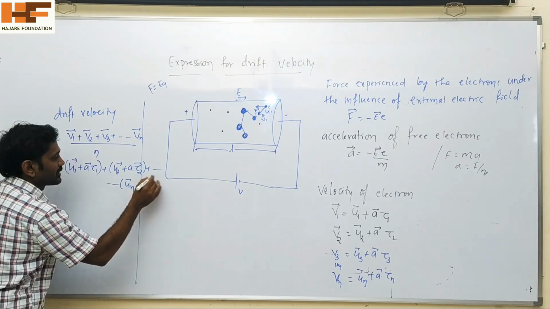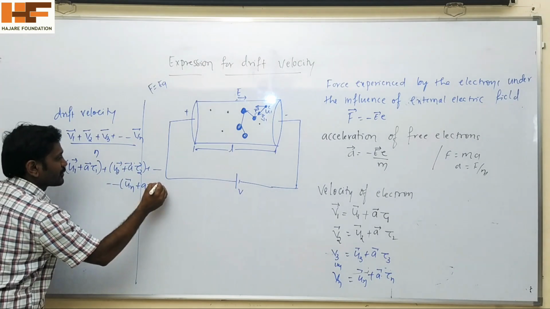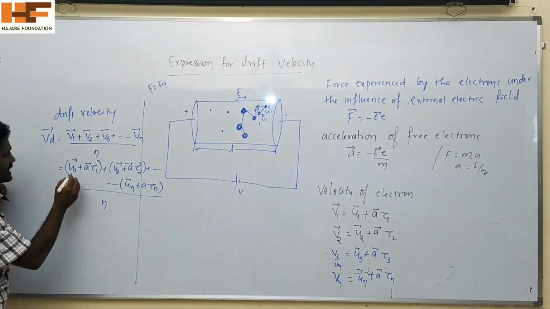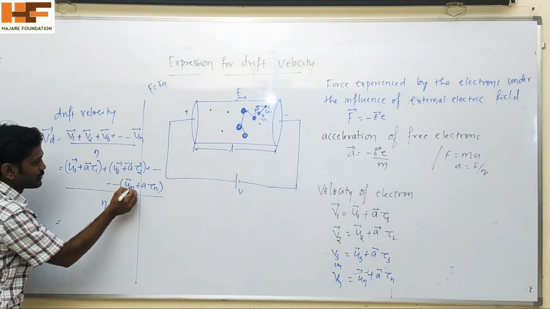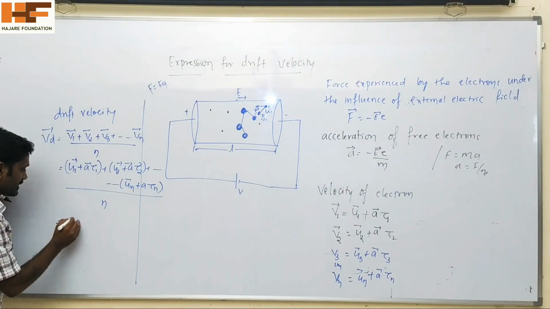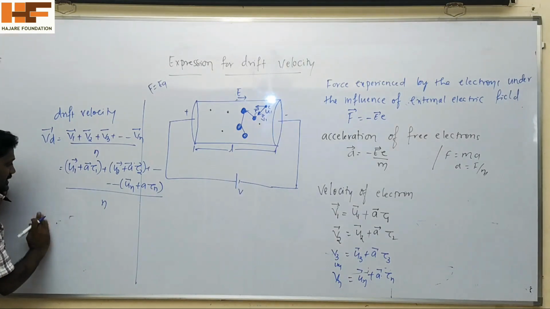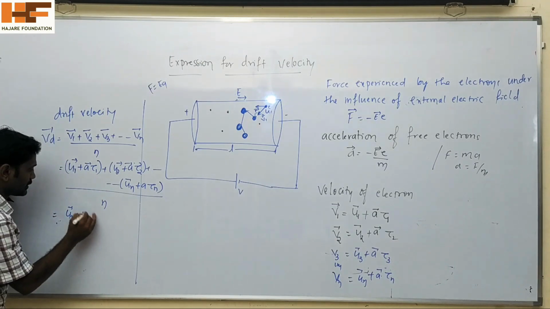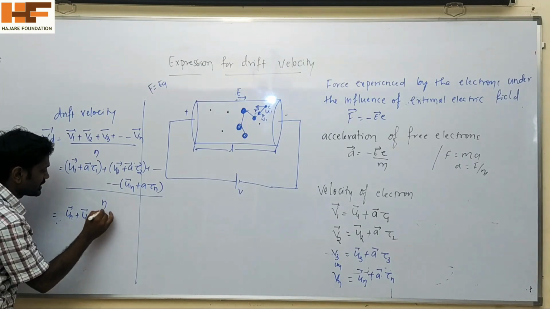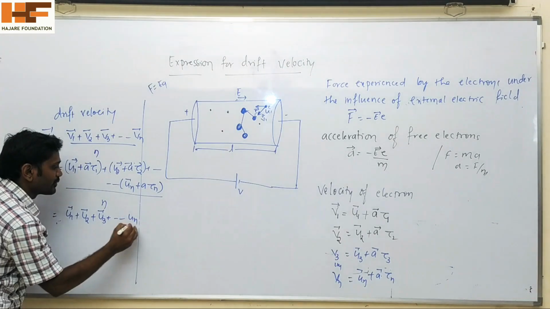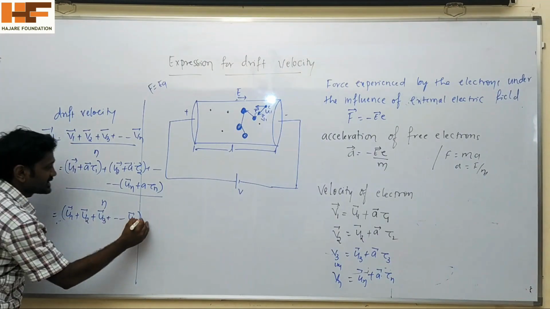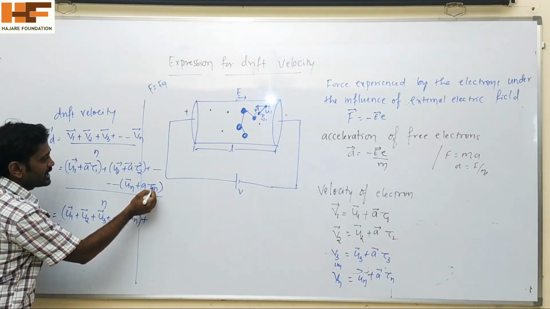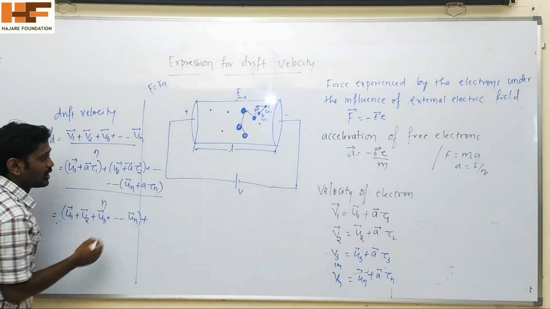a tau n, upon n, is equal to u1 plus u2 plus u3 and so on up to un, upon n, plus a tau 1 plus a tau 2 plus a tau 3 and so on up to a tau n.